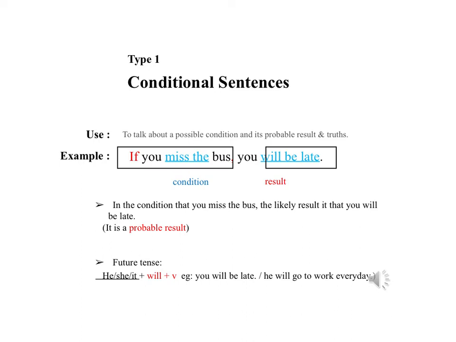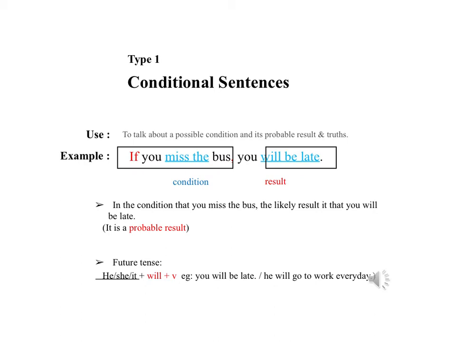So when do we want to be using a type 1 conditional? Well, we use type 1 conditionals to talk about a possible condition and its probable result, and truths. So again, we use it to have a probable result, something that is very likely to happen, and truths. So in this example, if you miss the bus, you will be late. So the condition is, if you miss the bus, and the result is that you will be late.